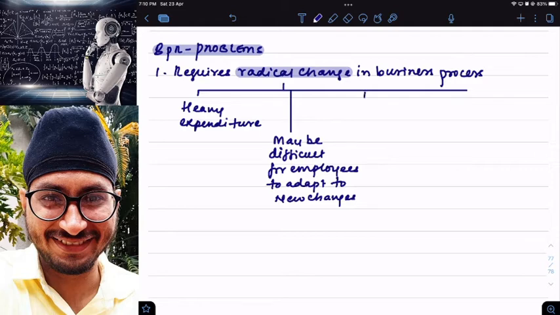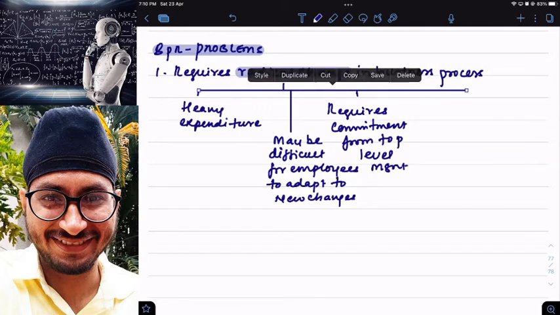Moreover, it requires commitment from top level management. Unless and until top level management gives the go ahead, it is practically not possible for me to implement BPR. And getting permission from top level management to do these type of major changes is very difficult.